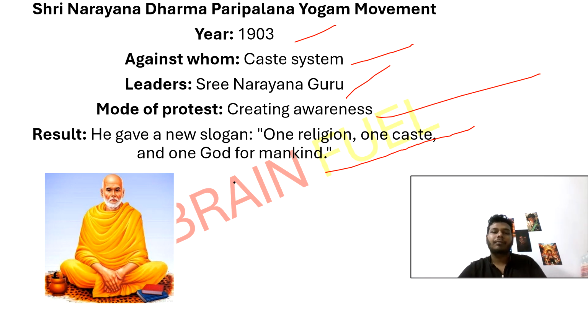For example, imagine a playground where only a few kids are allowed to play. Narayana Guru said, "Let's open the gates, everyone deserves to play." He gave a famous slogan: one religion, one caste, and one God for mankind. This meant all people are equal, no one is higher or lower because of birth. We should treat each other with respect and kindness. His movement helped change people's thinking and inspired future social reformers. It also laid foundations for equality-based policies in Kerala and beyond. It spread through the whole country, to be precise.